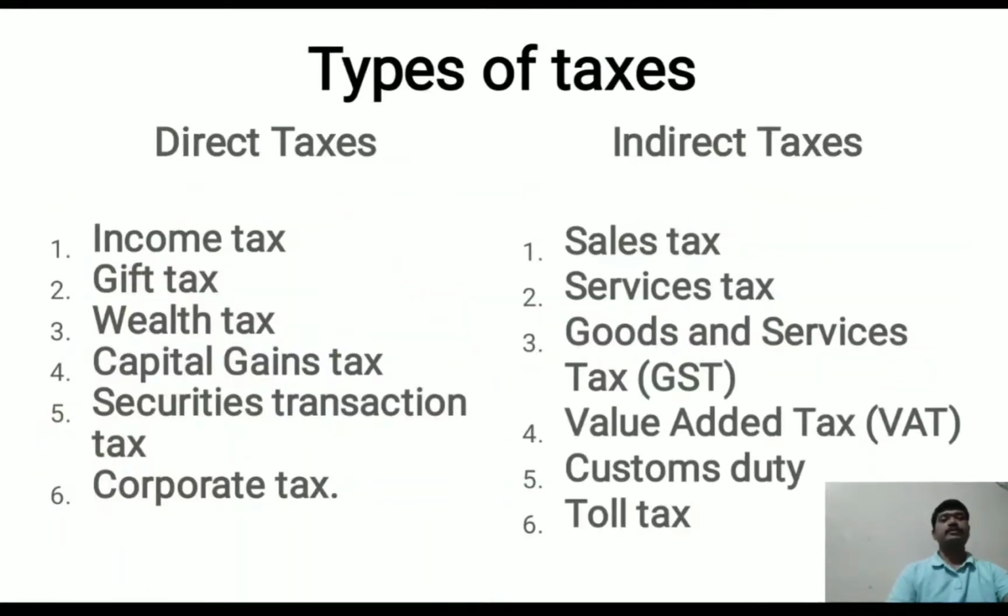Next, let me explain the types of taxes. There are two types of taxes: direct taxes and indirect taxes. Direct taxes are those taxes which are paid by the assessee himself. Indirect taxes are those taxes where the payment of tax can be shifted to some other person. Such taxes are called indirect taxes.